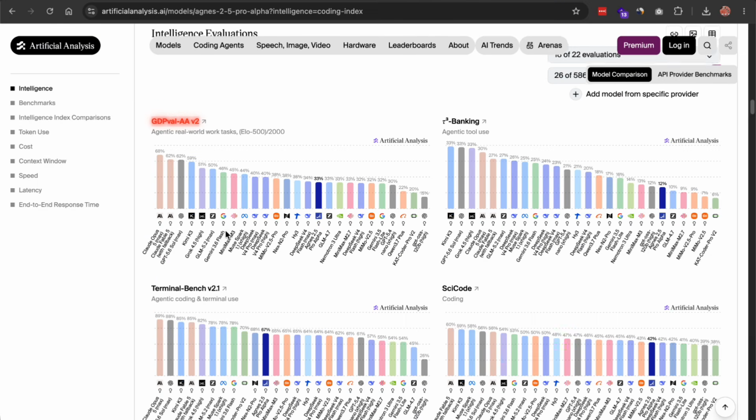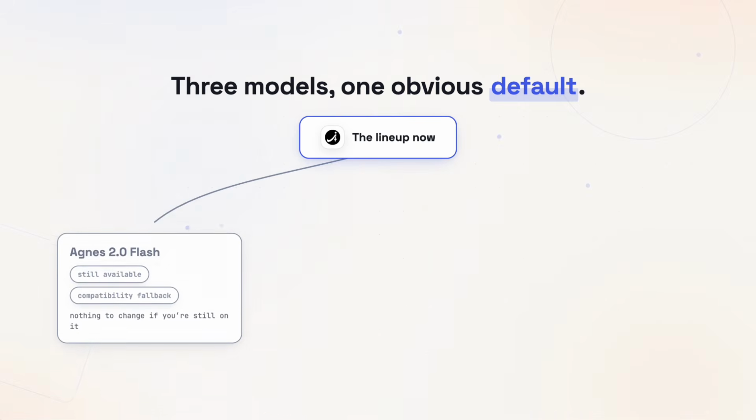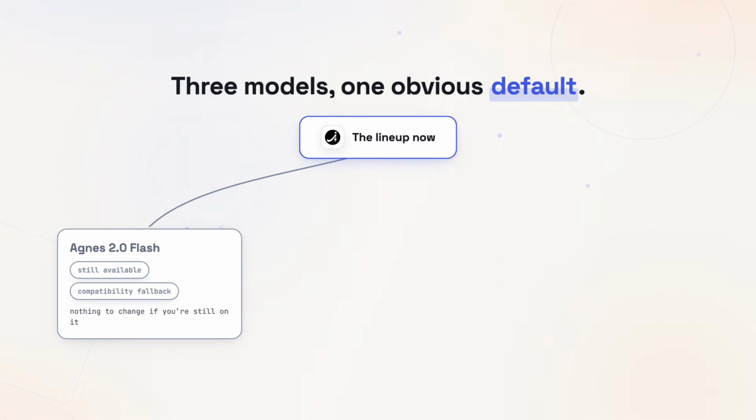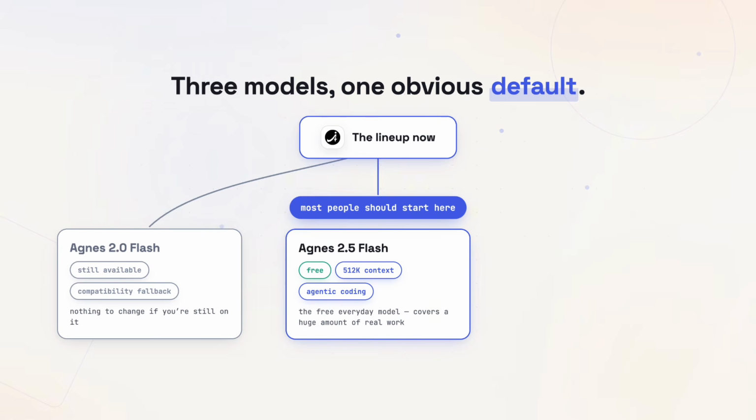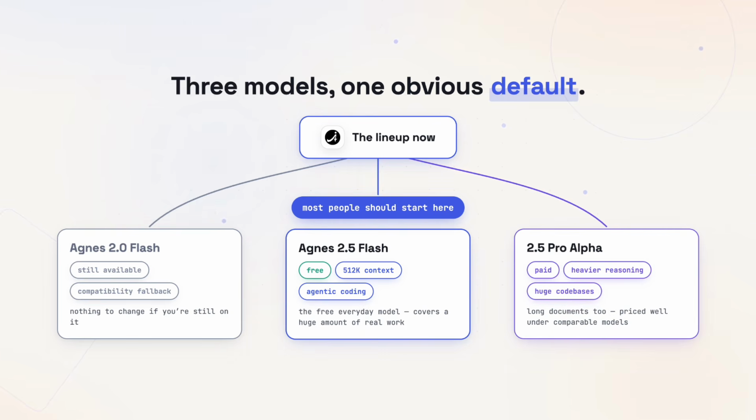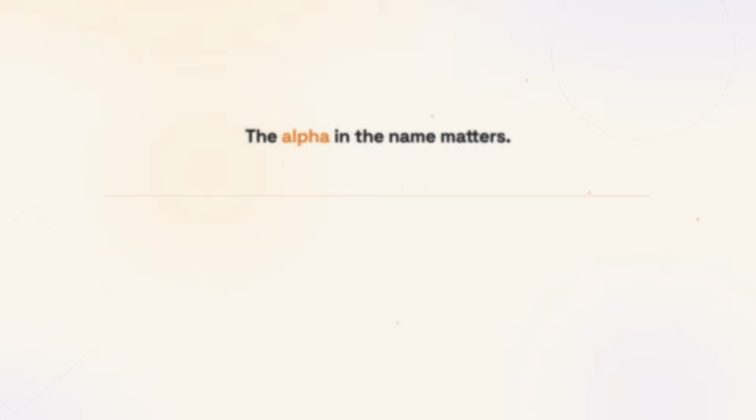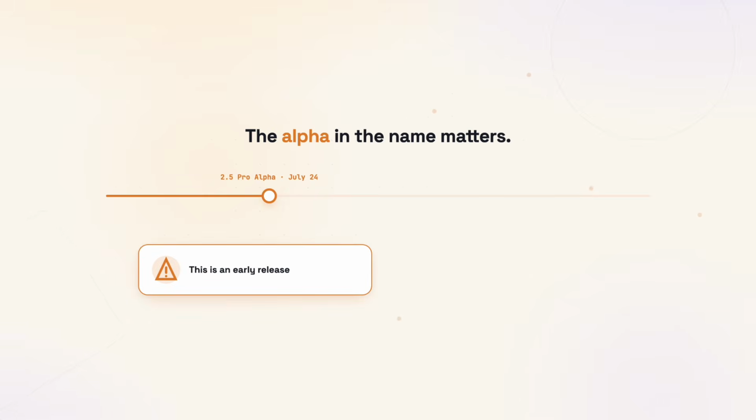So the lineup now looks like this. Agnes 2.0 Flash stays available as the compatibility fallback. Agnes 2.5 Flash is the free everyday model, and honestly, the one most people should use, because free with a 512K context and solid agentic coding covers a huge amount of real work. And 2.5 Pro Alpha is the paid option for heavier reasoning, huge codebases, and long documents, priced way under what comparable models charge. The alpha in the name matters too. This is an early release, and the scores will probably shift as they iterate.